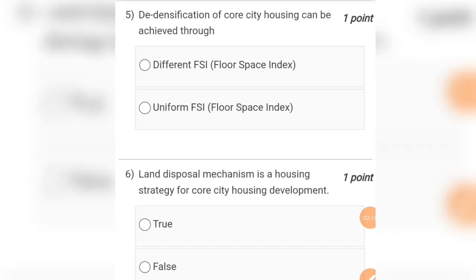Next one, question 5, has only two options. Densification of a core city housing can be achieved through, options are different FSI, uniform FSI. So the answer for question number 5 will be option A, that is different FSI, floor space index.